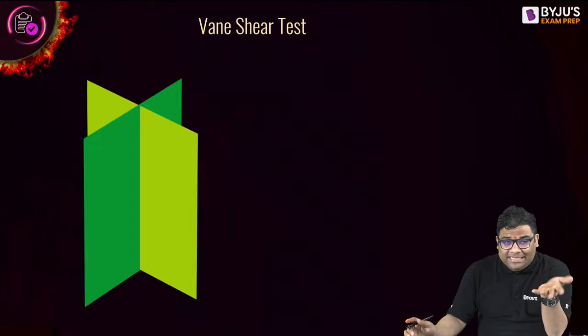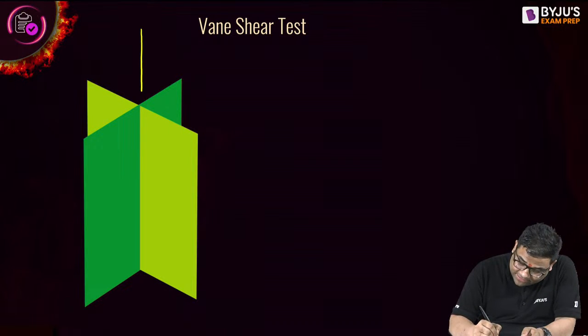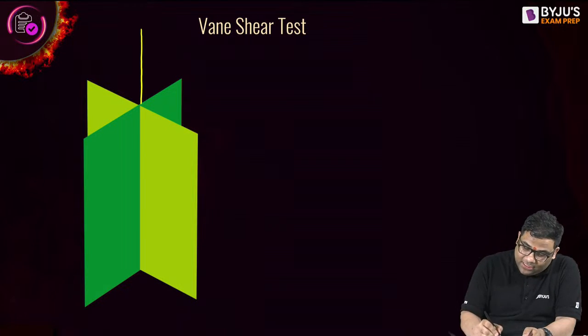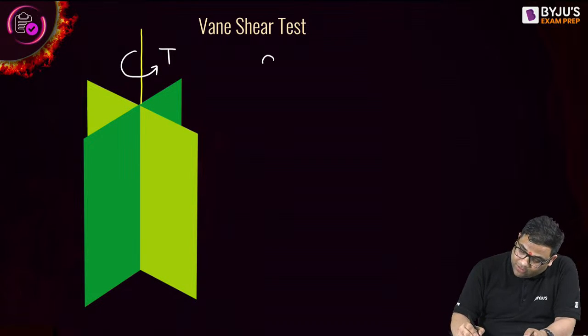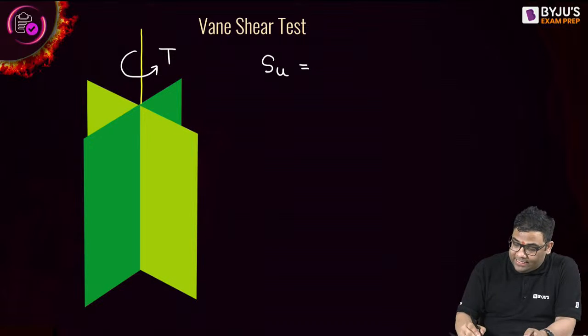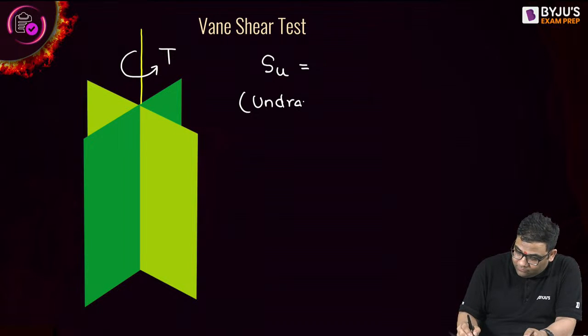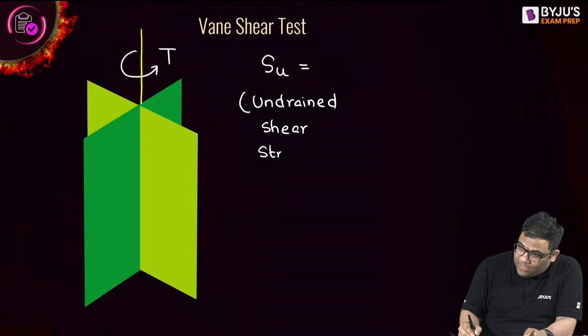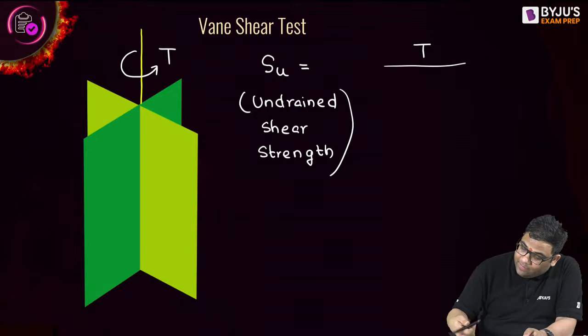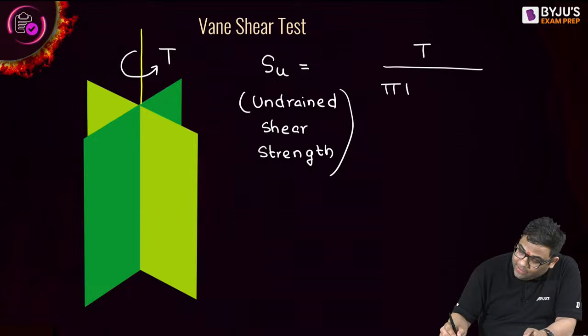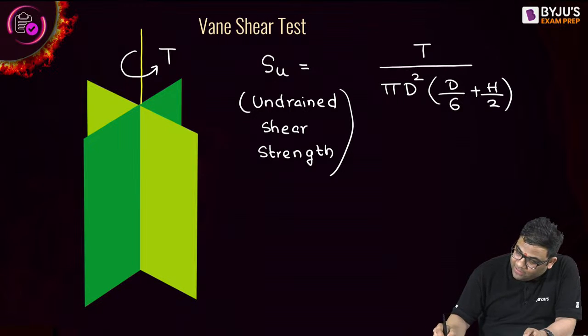Vane shear test is a very easy test. We insert the vane inside the soil sample and we apply the torque, the torque at which the soil sample fails. From this I can find out the undrained shear strength directly. You have to remember this formula. The undrained shear strength will be equal to T by pi d square, then d by 6 plus h by 2.